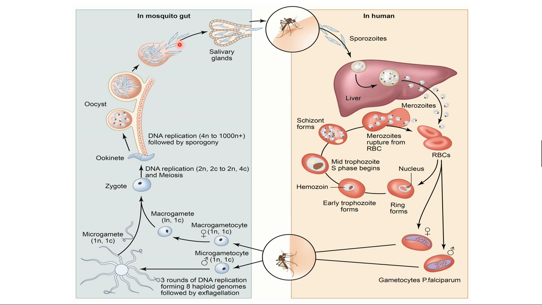It reaches the salivary glands, and here the oocysts slowly convert into sporozoites. Okay, the sporozoite is the infective stage for human beings. So these sporozoites enter the salivary gland of the female Anopheles mosquito. When the female Anopheles mosquito which carries the sporozoites of Plasmodium bites again, it injects these sporozoites into a normal healthy person. This is the cycle that will occur.